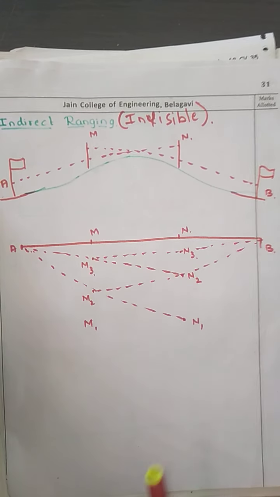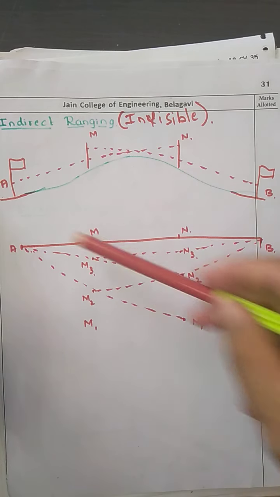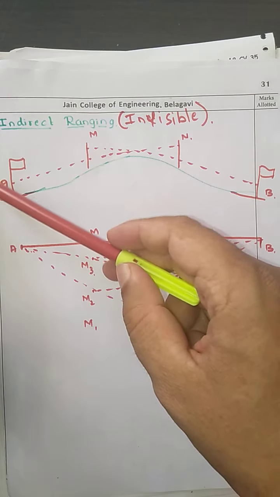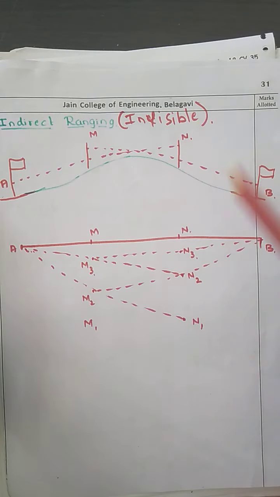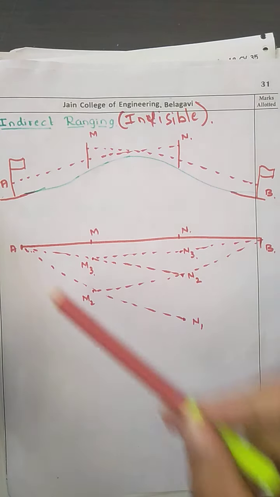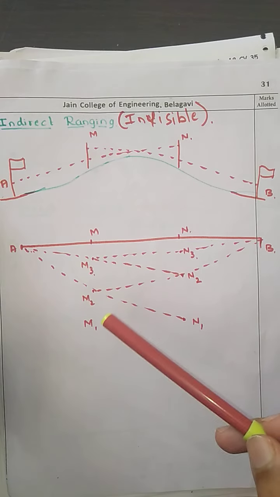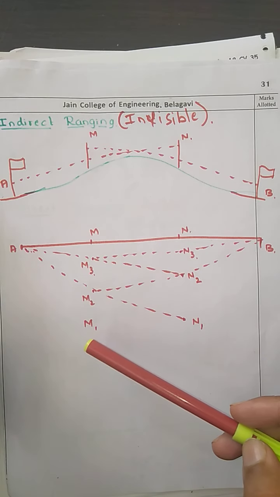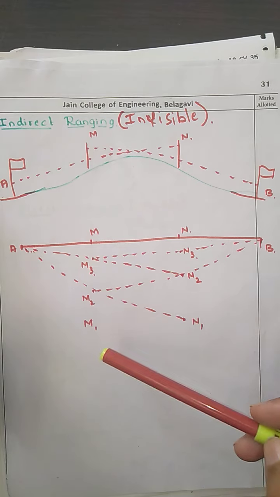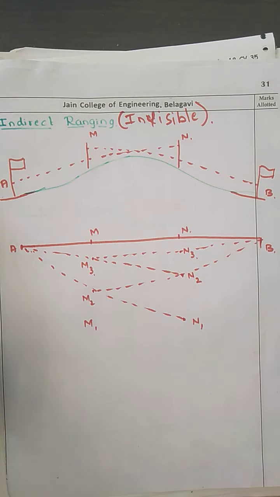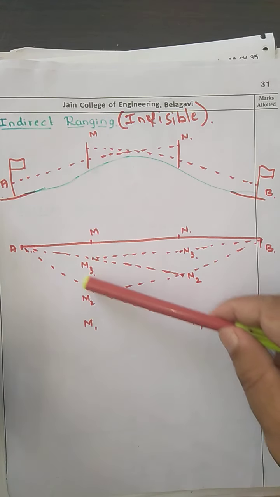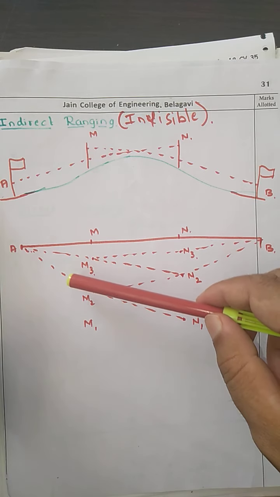For this entire process we require four people: one at A, one at M, one at N, and one at B. The person at B looks towards the person standing at M1 and finds that M1 is away from the line, so he tells him to move towards the line, to M2. So M1 has been moved to M2.